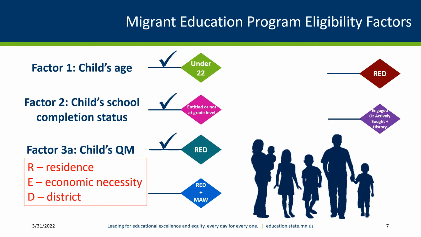Factor 3A. Child's qualifying move. The child moved within the 36 months preceding the date of the interview. The move made by the child was due to economic necessity and from one residence to another residence and from one school district to another school district. In this factor, you are only trying to determine if the child, not the worker, made a qualifying move. You will determine if the worker made a qualifying move in Factor 4A.